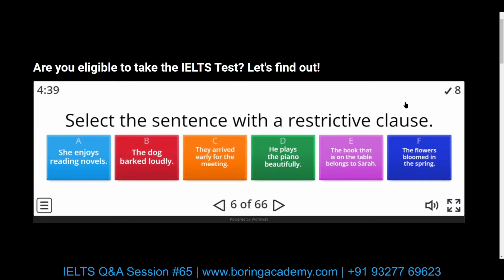Select the sentence with a restrictive clause. Restrictive clauses are clauses that are added in the midst of a sentence. Okay, if I give the hint, it will be obvious.